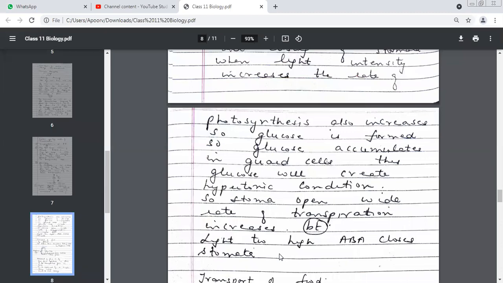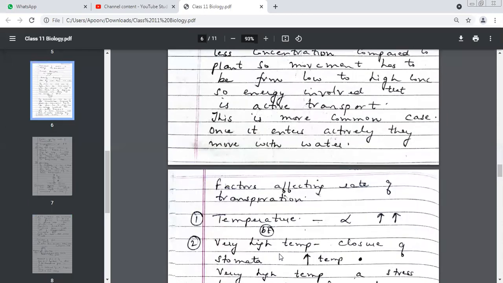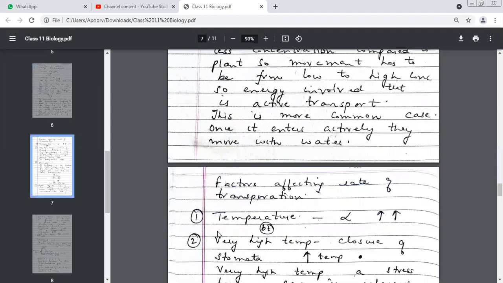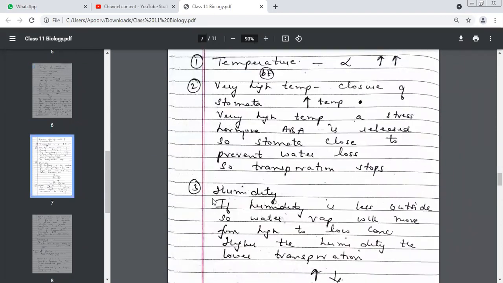Let me very quickly discuss the factors which affect transpiration. When we say temperature, please divide the temperature into two categories. In the normal case, when temperature increases, what happens to the rate of transpiration? Transpiration also increases. And if there's an extreme rise in the temperature, then transpiration stops.